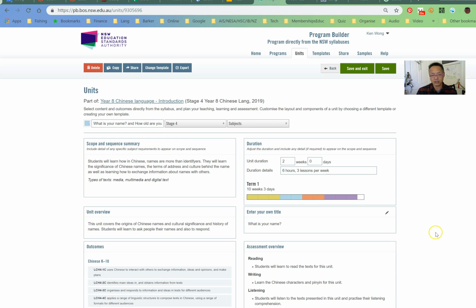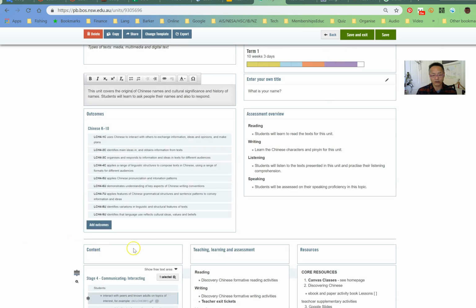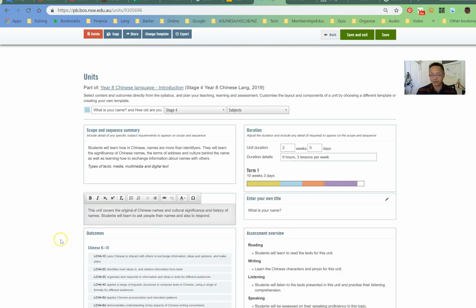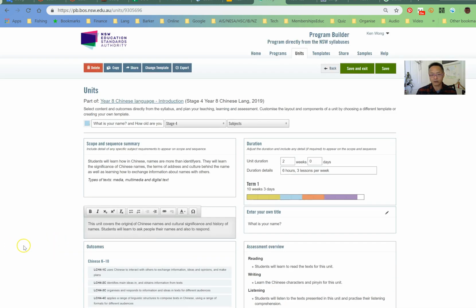You need to just start playing around with it, editing any of the boxes that you see has a pencil or a field like this that you can change, or if it's got an add button, then you can just add your content or whatever else there. Alright, I hope this was useful, and we'll come back to the next one soon.